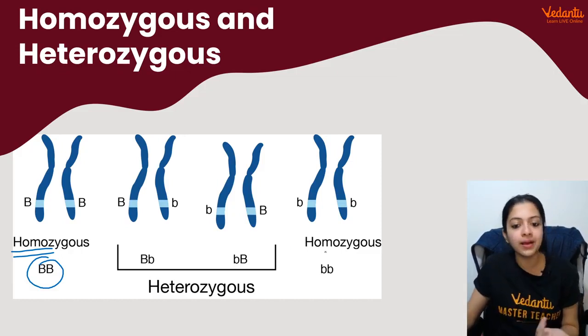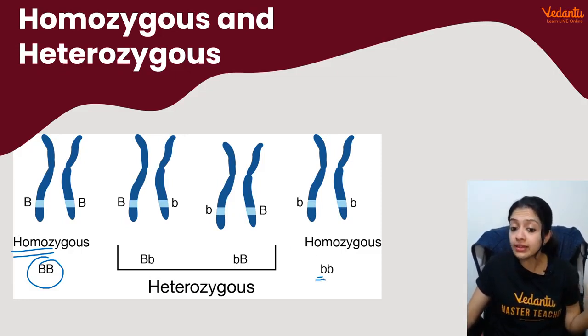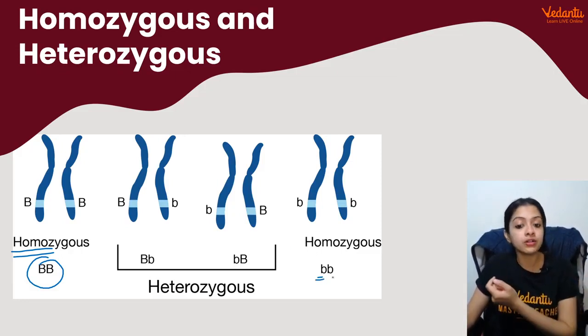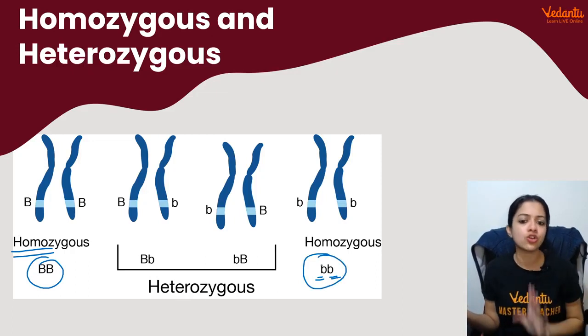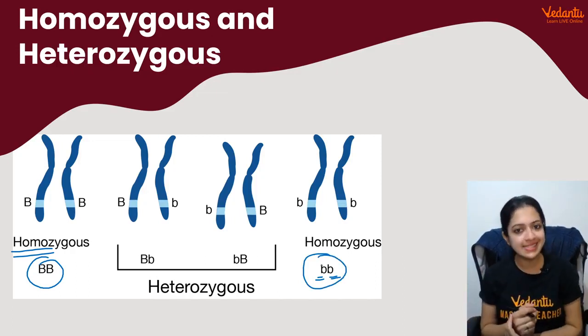And likewise, if I inherit a blue eye color allele from my mom and a blue eye color allele from my dad, again, it's going to be small b, small b. Both are exactly the same. That's also an example of a homozygous condition.